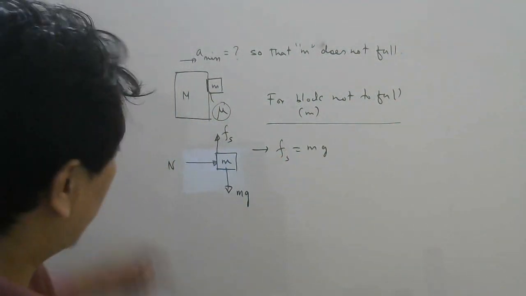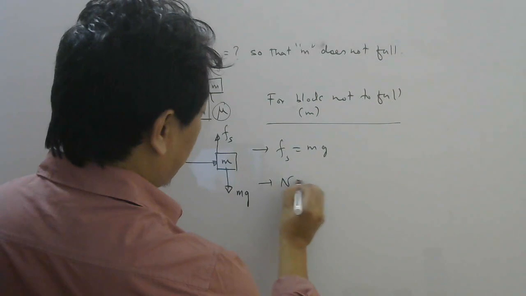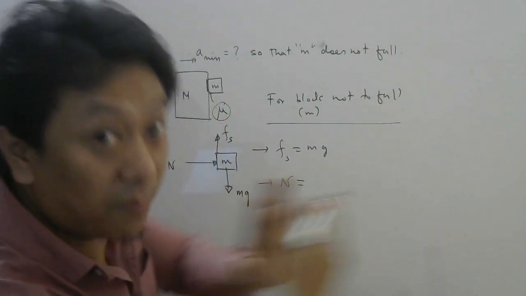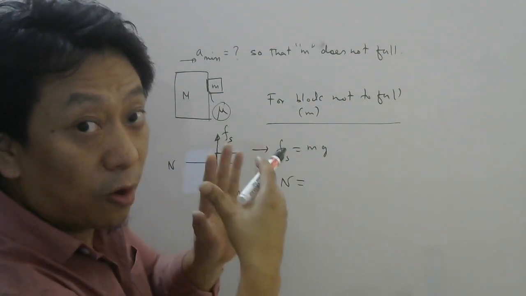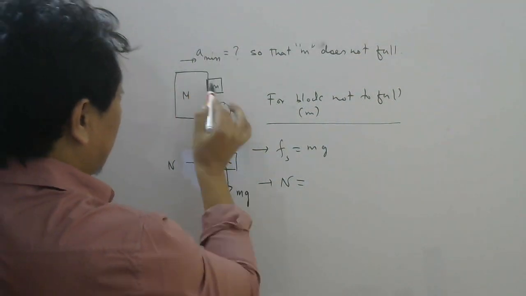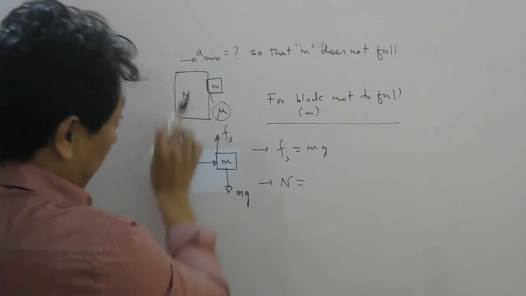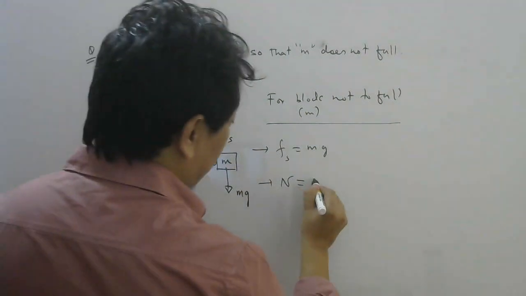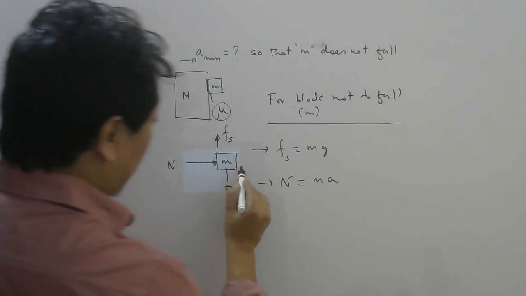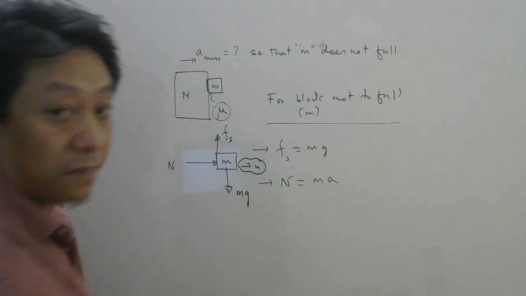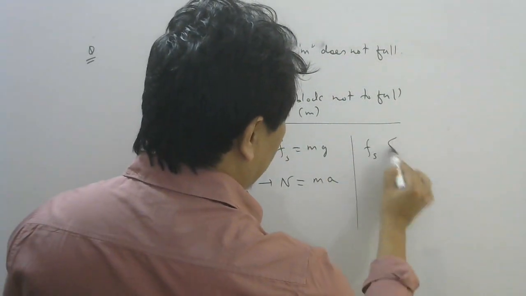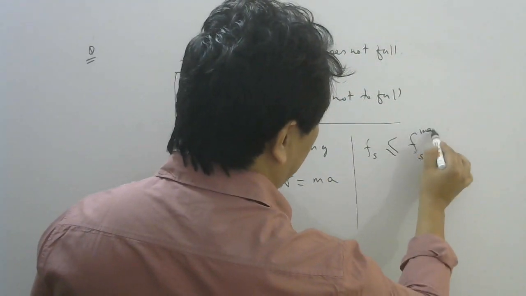First equation. What about normal? Normal should provide this acceleration. Now if the big block has acceleration, the small block should have the same acceleration, then only the small block and big block will move together. It will not fall, right? So who will provide acceleration to the small block? The normal force from capital M, right? So normal force equal to ma, Newton's second law you apply in this direction, because small m will have some acceleration this side.